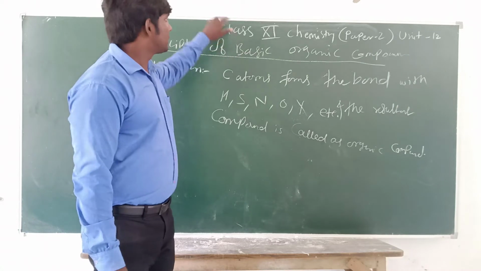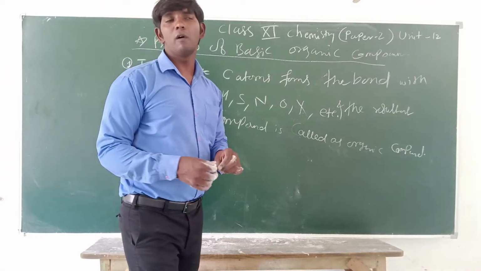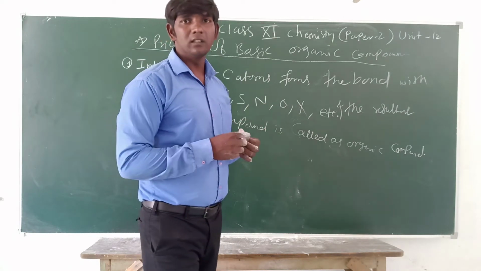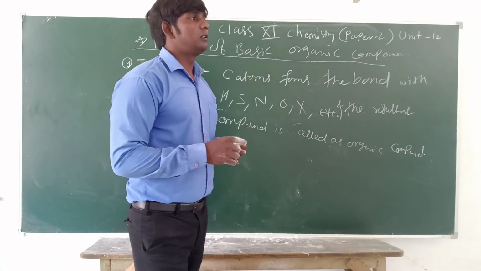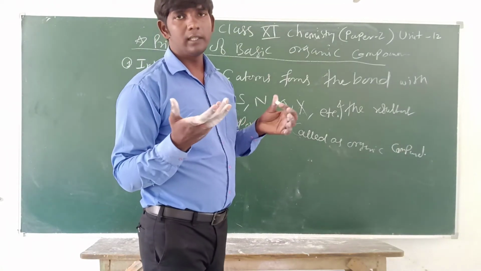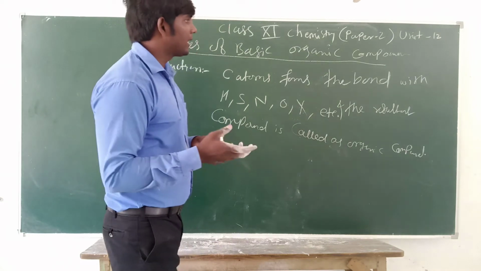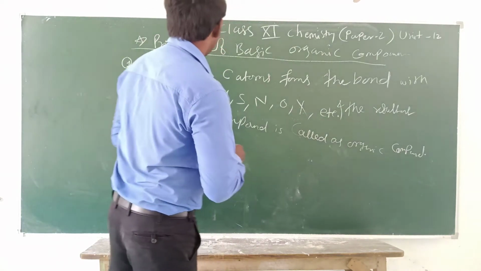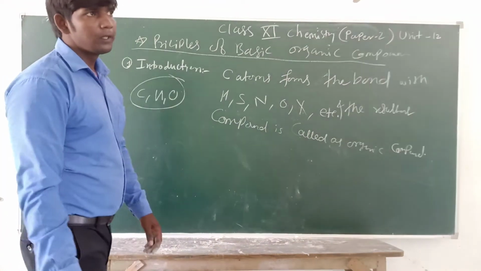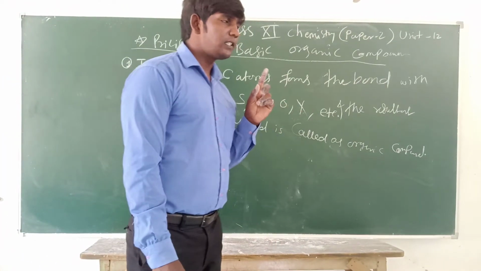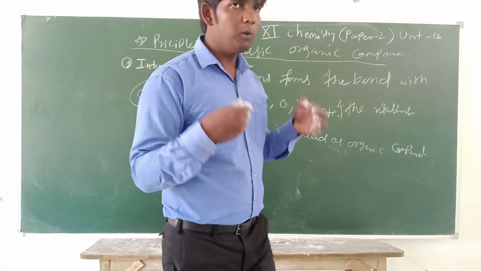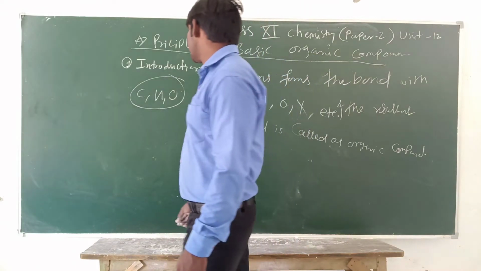See, first this is a board. Boards are generally made up of wood or plywood, and plywood we obtain from trees. In a tree you can see there is cellulose, which is nothing but carbohydrates, and carbohydrates are made up of carbon, hydrogen and oxygen. So the first example is this wood.